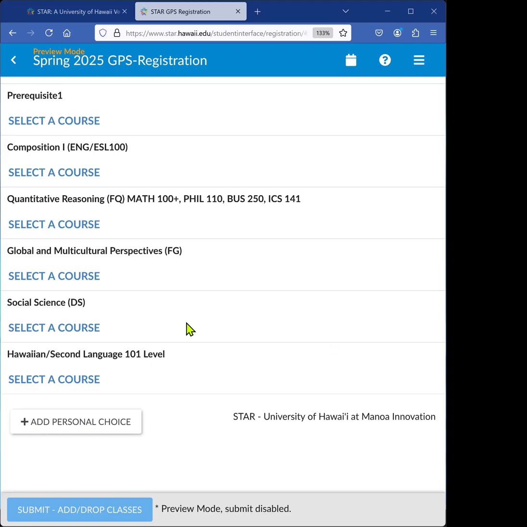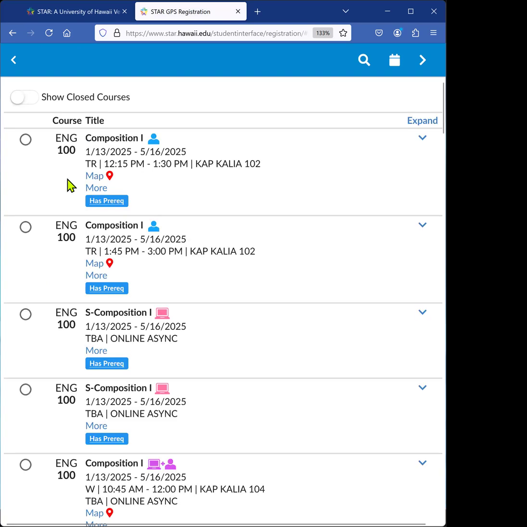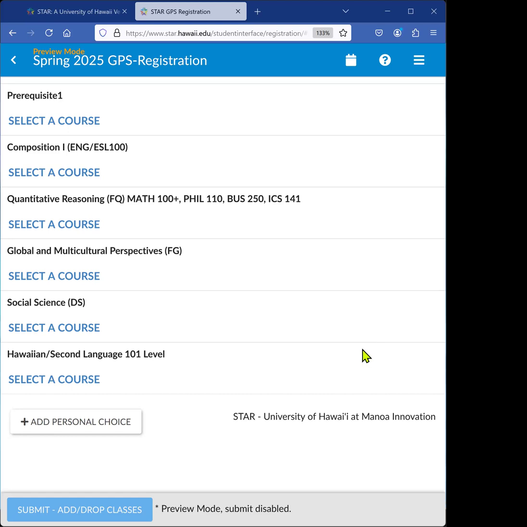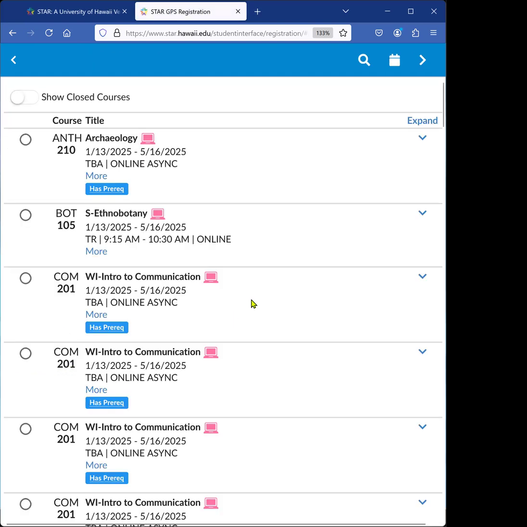In order to begin choosing your classes, click on Select a Course. This will show all of the options for that category at your home campus. Let's go through some examples. I will use social science as an example. Once you click Select a Course, you will see several different types of courses. Let's go through each one.